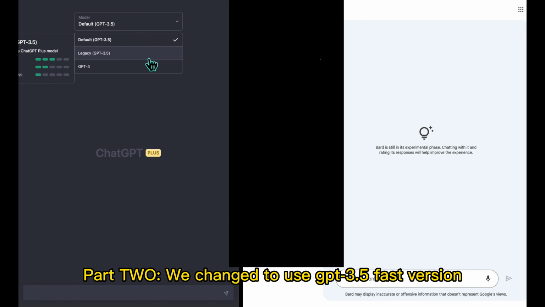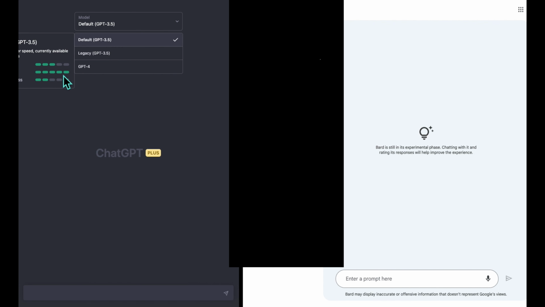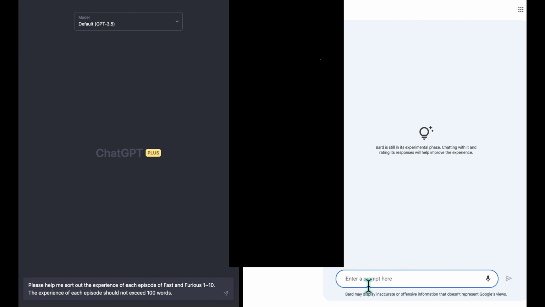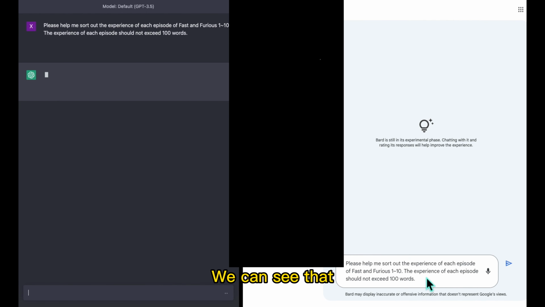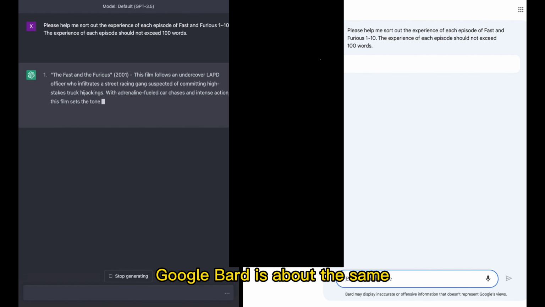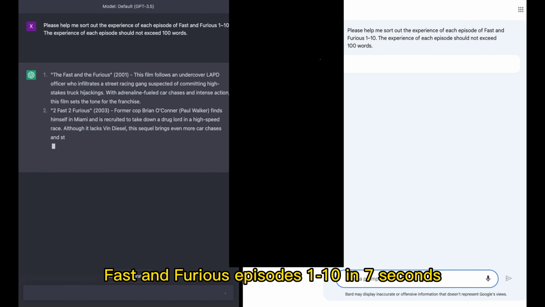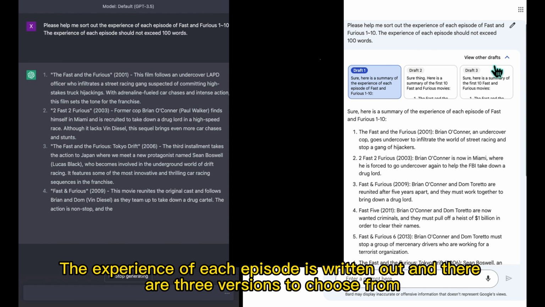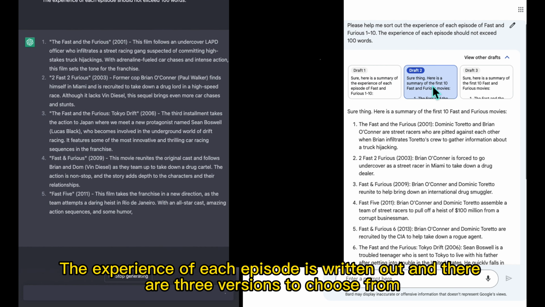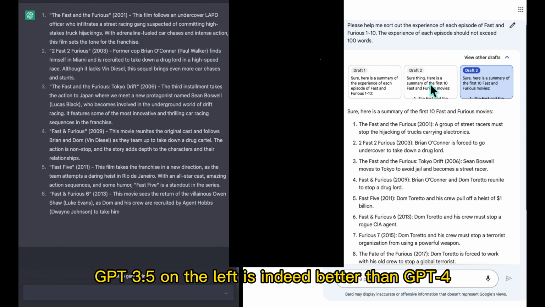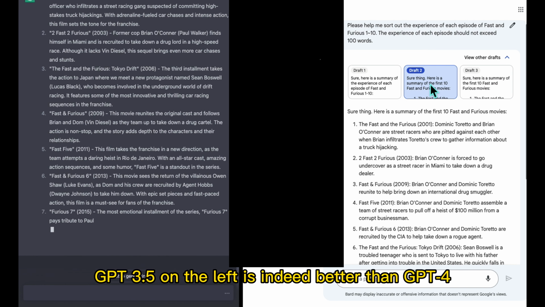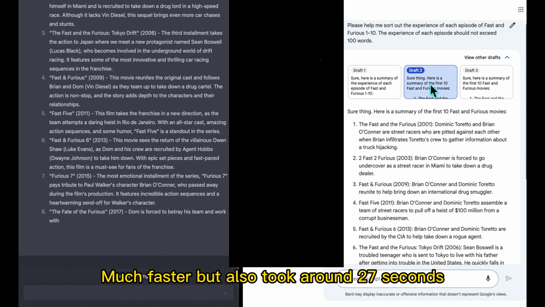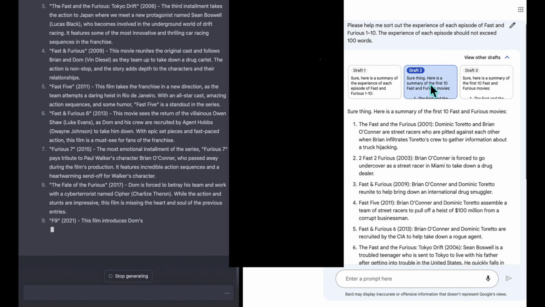Part 2, we changed it to use the GPT 3.5 fast version. We can see that Google BARD took about the same, writing Fast and Furious episodes 1 to 10 in 7 seconds. The experience of each episode is written out and there are 3 versions to choose from. GPT 3.5 on the left is indeed much faster this time, but it still took around 27 seconds.